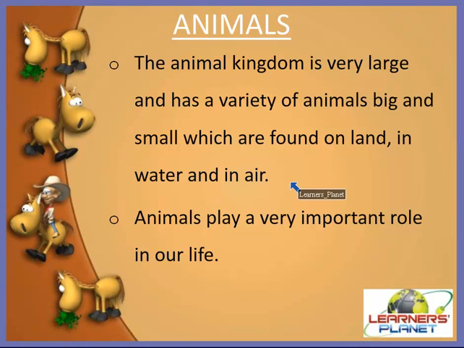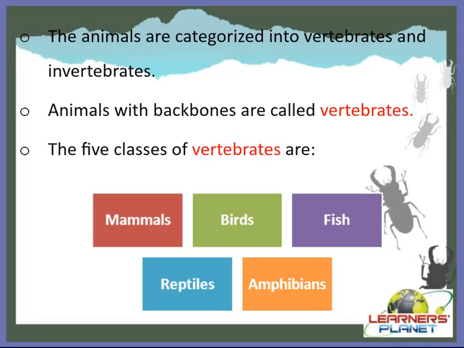So there are different animals having different shapes, different sizes. There are many different animal classes. So let's look and study more about animals. Yes, the animals are categorized into two major divisions, vertebrates and invertebrates. The animals with backbones are called vertebrates, right? And you must be knowing that the five most well-known classes of the vertebrates, that means the animals with backbones, are mammals, birds, fish, reptiles and amphibians, right?